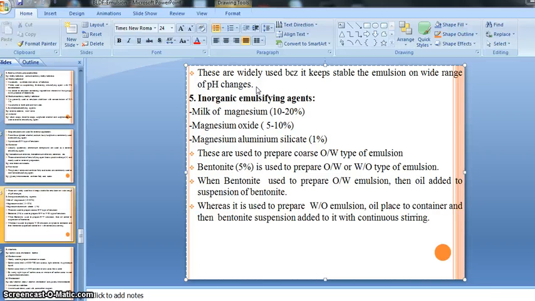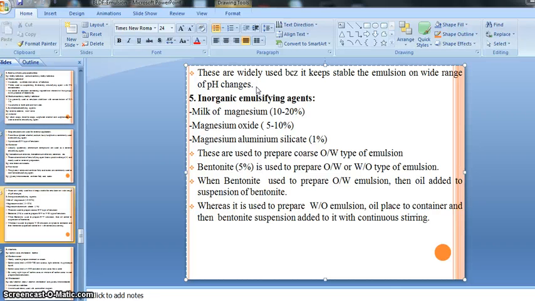Due to the change in season, due to change in temperature and humidity, there are chances of the pH increasing or decreasing, meaning fluctuation of pH happens due to the change in weather also, right? So if there is a change in pH, it still keeps the emulsion stable, right?